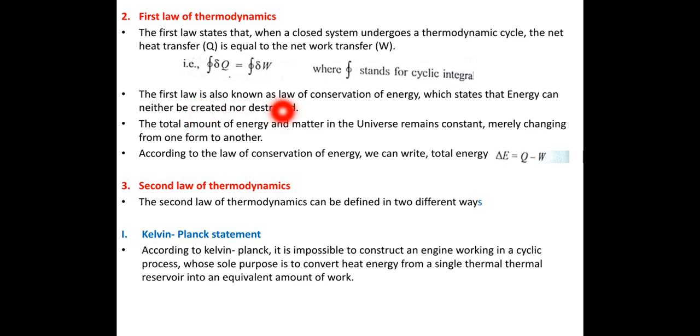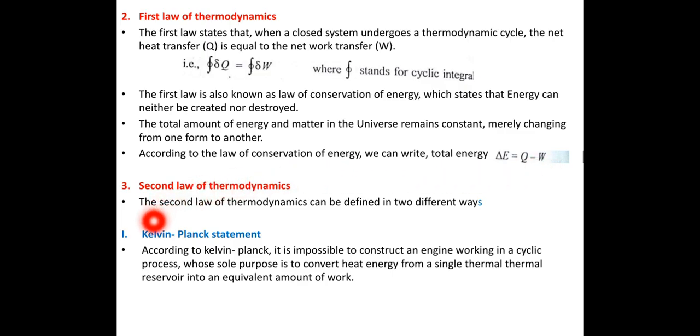The first law is also known as the law of conservation of energy, which states that energy can neither be created nor destroyed. The total amount of energy and matter in the universe remains constant, merely changing from one form to another. According to the law of conservation of energy, we can write the total energy change delta E is equal to Q minus W. Q means heat, W means work.